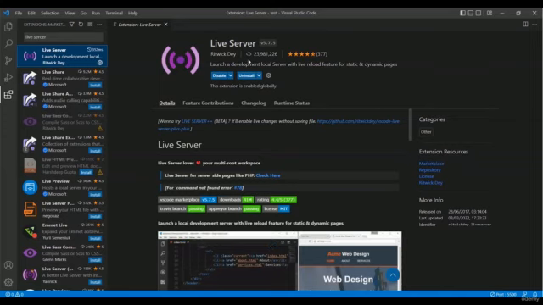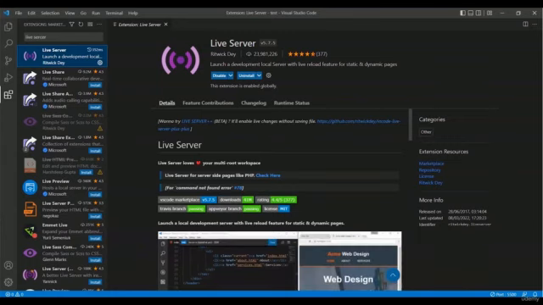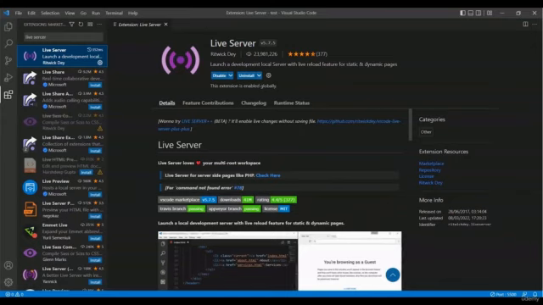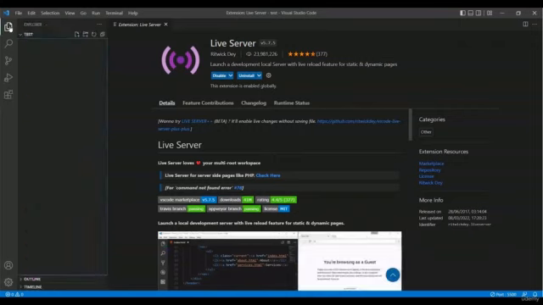Okay, so when you will use this live server extension, in that case it will help you to preview your code. So what code you will type, you will have that live in the browser. That's why we are using this live server. Okay, so let me close this extension part, and here is the option called Explorer.